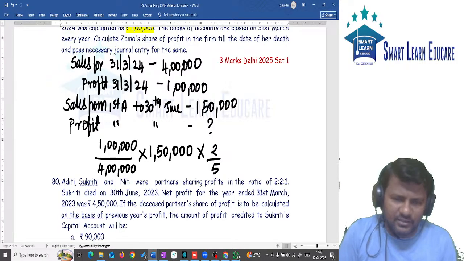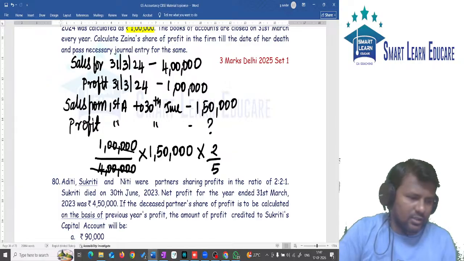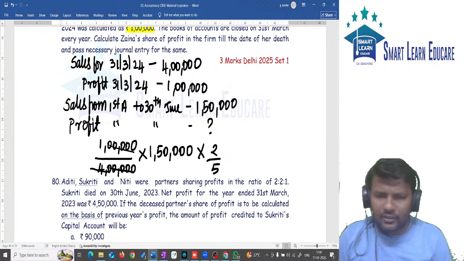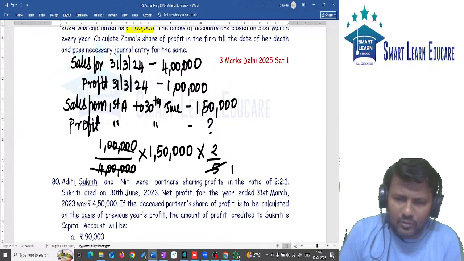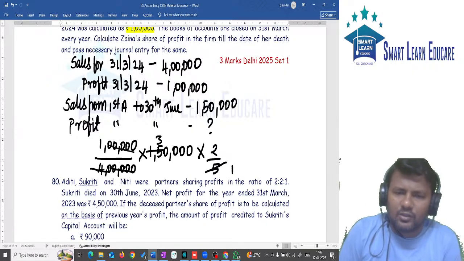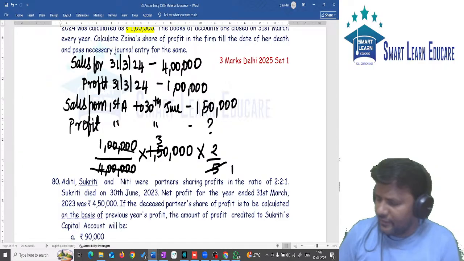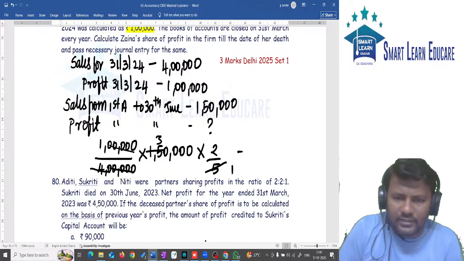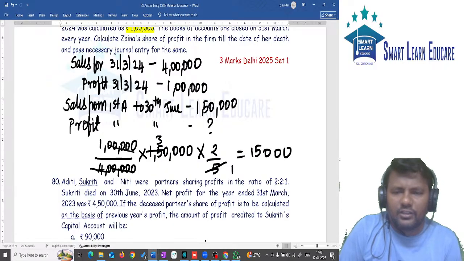Simplify: 1 by 4 after cancelling the zeros, so 1,50,000 divided by 4 into 2 by 5. Simplifying, that is 3 into 2, 60,000 divided by 4, which gives you 15,000. So the answer is 15,000.